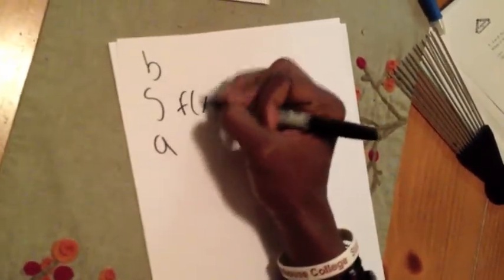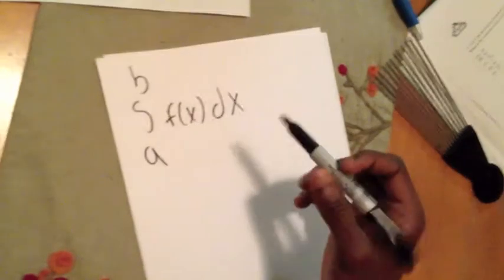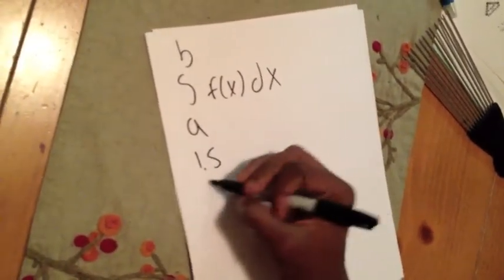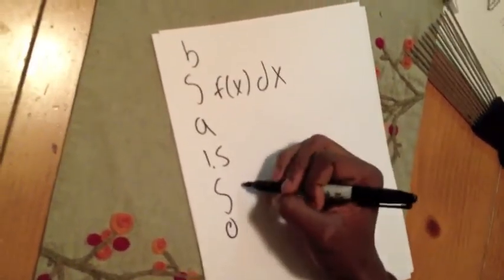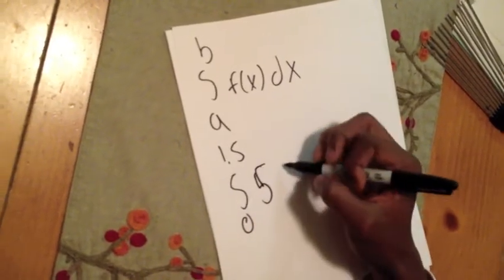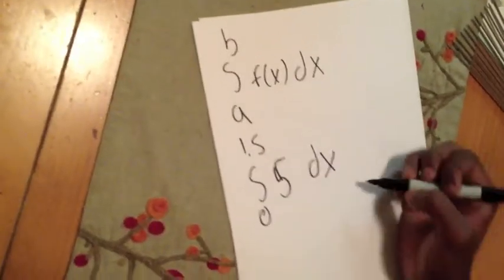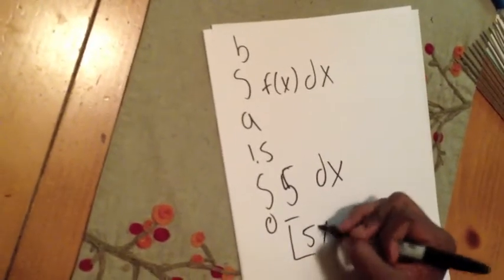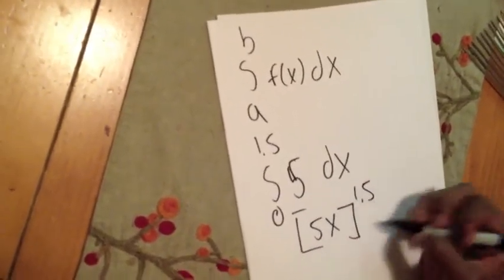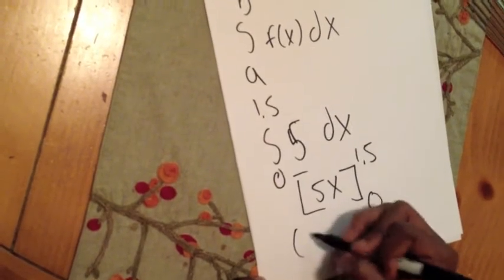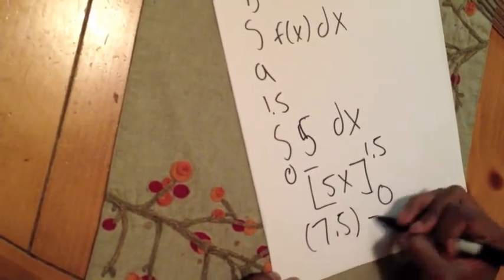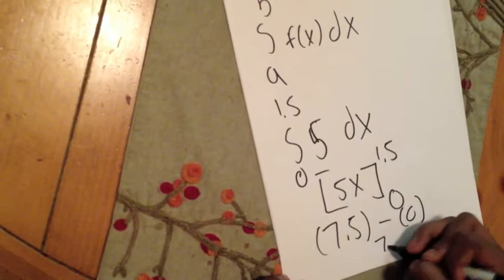We're going to find out the area of the keyboard. We're finding the area of the keyboard through integrals. So the integral from the lower limit to the upper limit b of f of x dx. The upper limit of the keyboard is 1.5. The lower limit of the keyboard is 0. F of x would equal 5. So now we have 5x from 0 to 1.5 after integrating, and this would equal 7.5 minus 0, which would end in 7.5 feet.